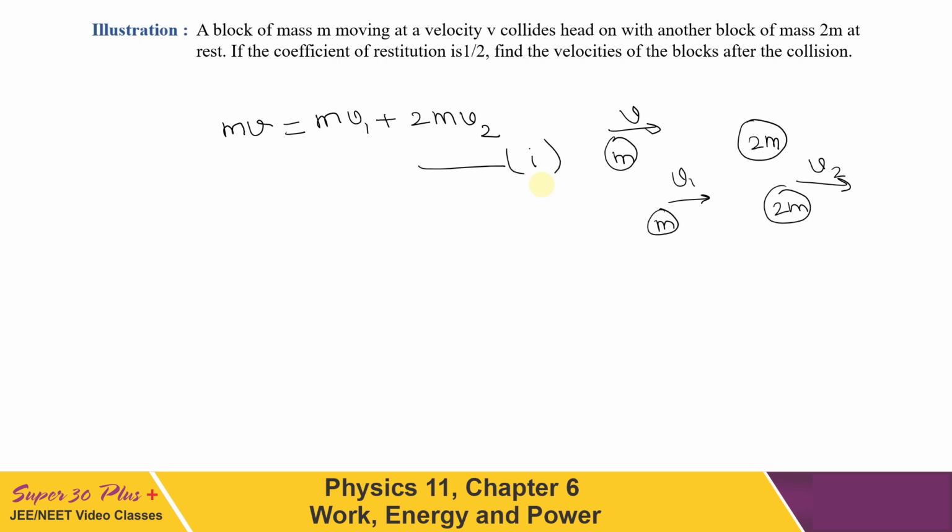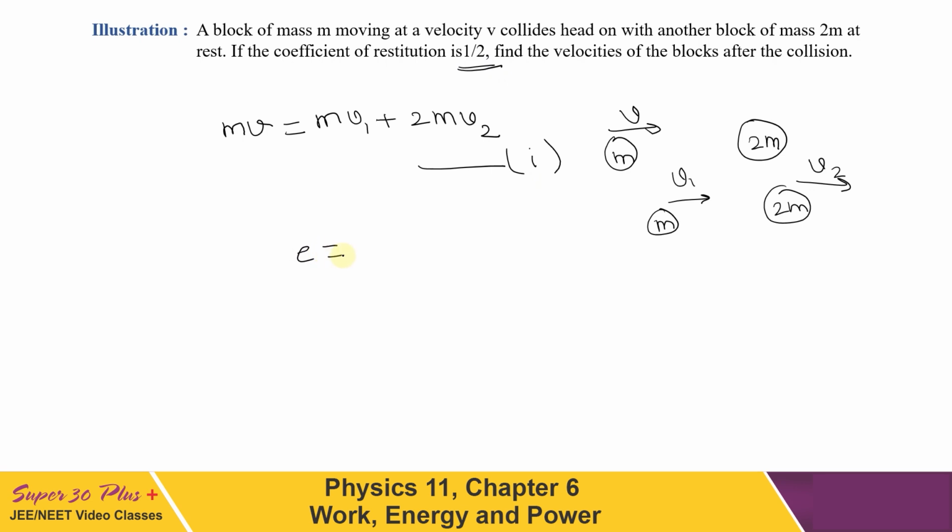Do remember, this time as the coefficient of restitution is given as 1/2, it is not a pure elastic collision or even a pure inelastic collision. It is something for which the coefficient of restitution has a value between 0 and 1, that is equal to 1/2. So though we can write momentum conservation, we cannot write energy conservation here. But since the coefficient of restitution is given, and what is the coefficient of restitution?